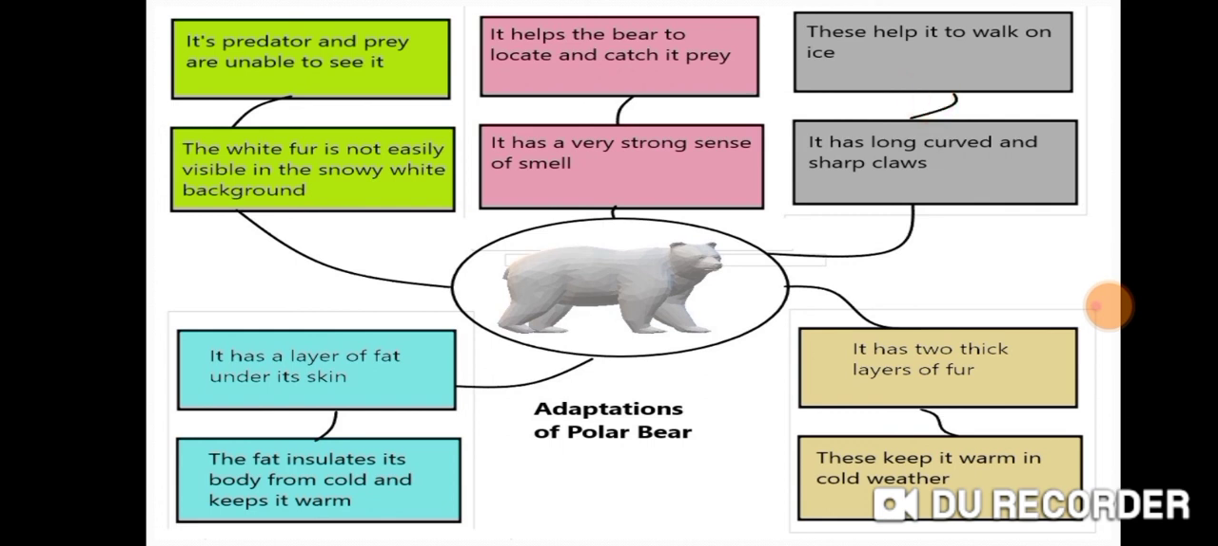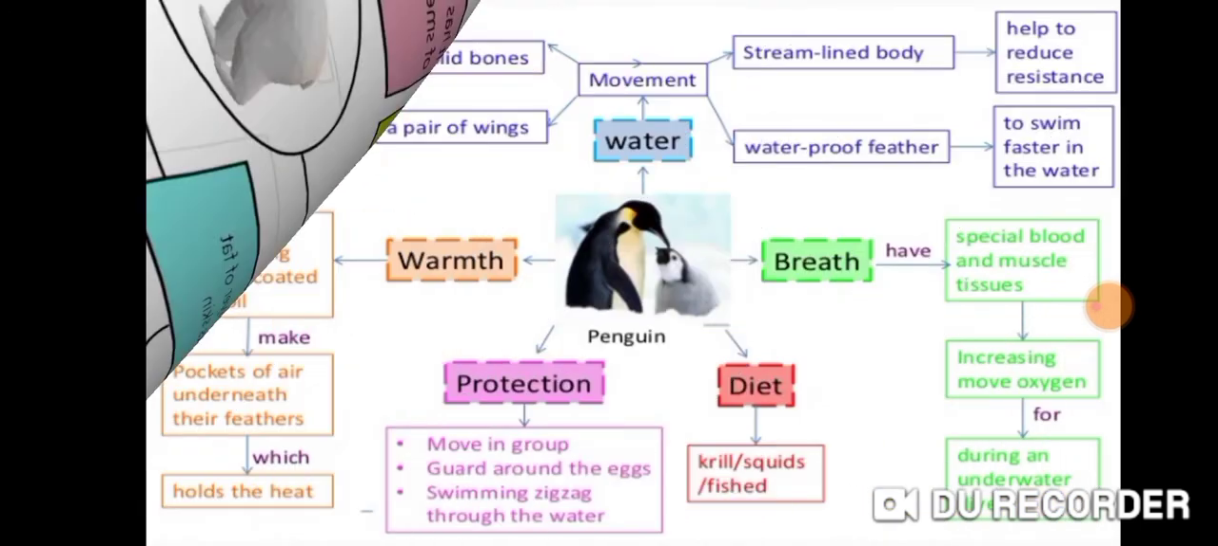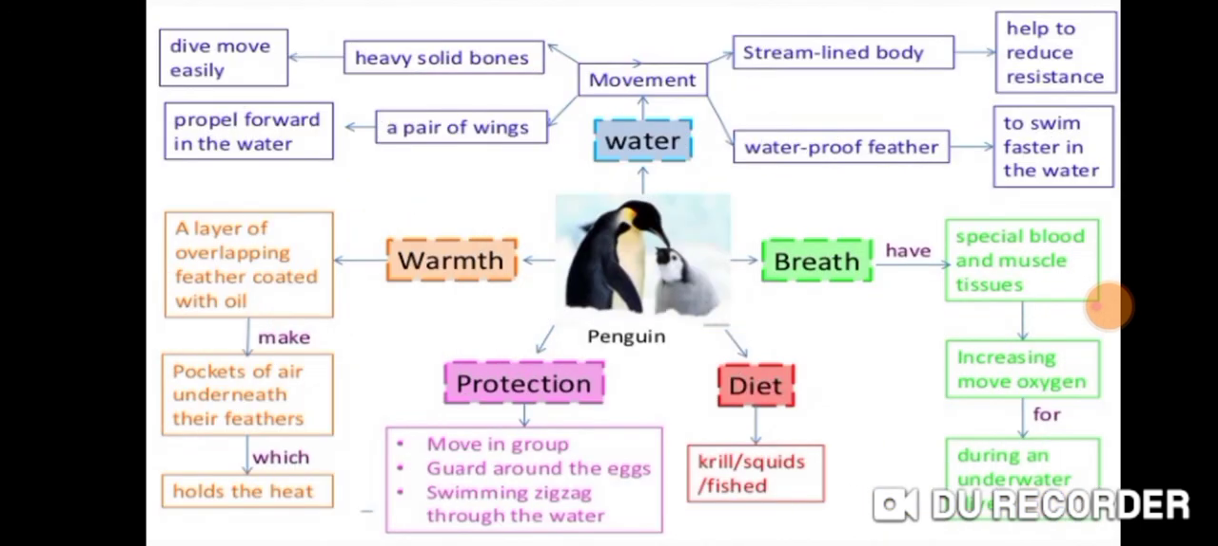We have seen that this polar bear has two thick layers of fur which keep their body warm in the cold condition. Besides this, it has a layer of fat under their skin and that fat insulates its body from cold and keeps it warm. So we have learned about the adaptation of polar bear. With that, we have also learned about the adaptation of penguin.